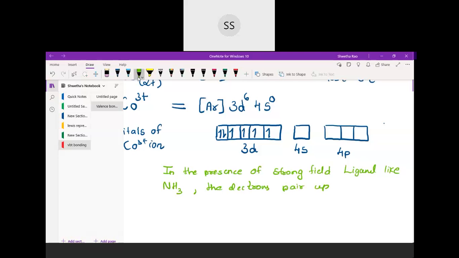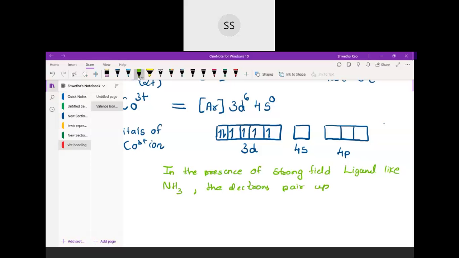Okay, so we have to pair them up now. When you are pairing them up, see, this last electron I will put over here, making them a pair. Here I will put the second last electron into the third orbital, because it's a strong field ligand. I told you when strong field ligands approach the metal, these electrons will start pairing up. So I will distribute them in the form of pairs.